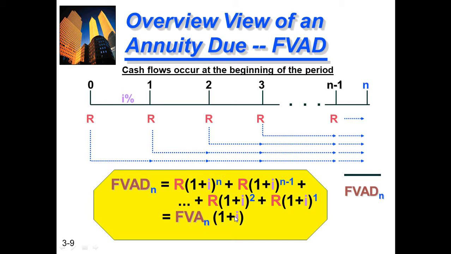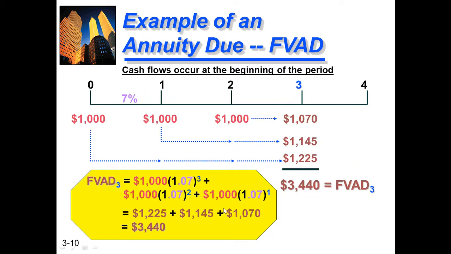How? Let's solve an example. If I is equal to 7%, N is equal to 3 years. You can see here 0 to 1, 2 and 3. So what will be the answer for this example?